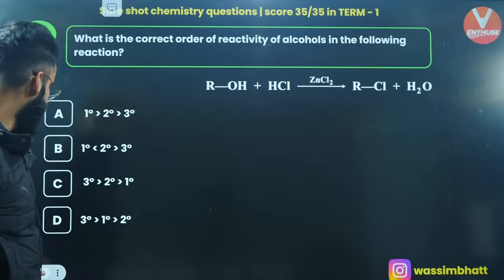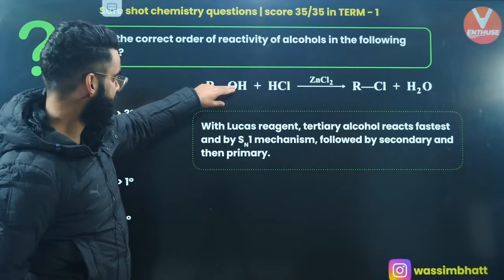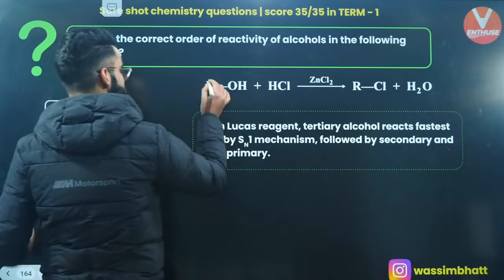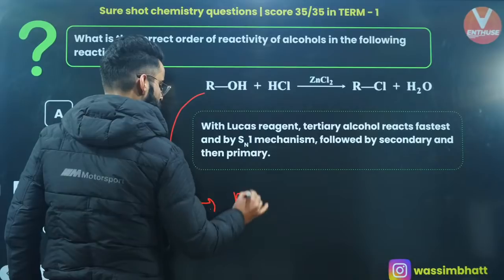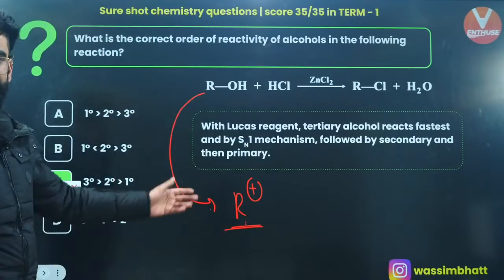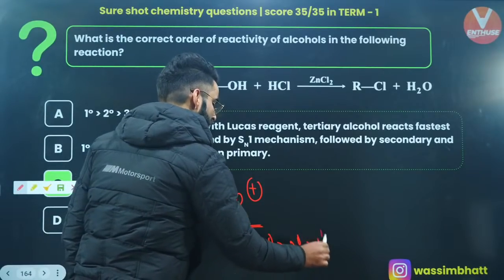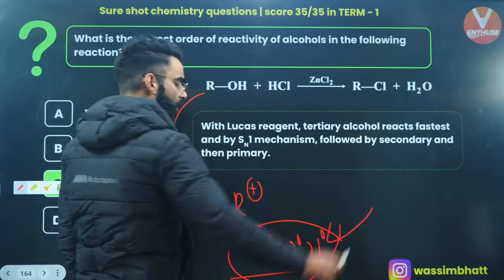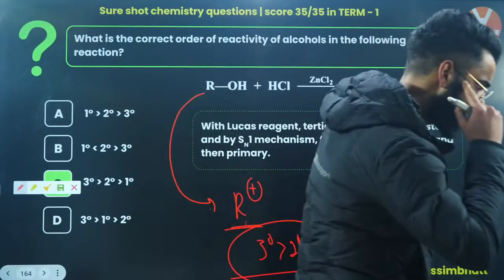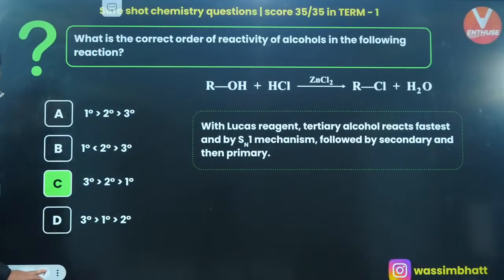Isn't it like the Lucas test? Over here you are using ROH, correct? So first of all, make a carbocation over here. Put a positive charge on this R. The carbocation which gets generated is R positive. Now, depending on the stability of this carbocation, you can decide the reactivity. A 3 degree carbocation is the most stable, followed by 2 degree, followed by 1 degree. So whatever the stability order of the carbocations is, the same is going to be the reactivity order of the substrates. So the correct answer is option C, people.